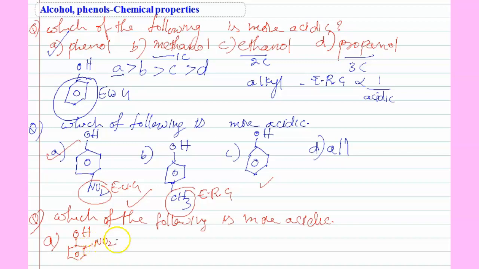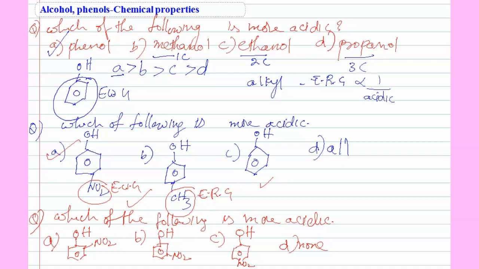This is ortho, this is meta, then next we can take para, D none. Students, see the options here. Here we are discussing the same substituent. NO2 is the same substituent, an electron withdrawing group only, but the position changes.